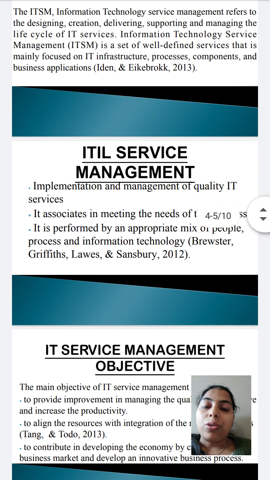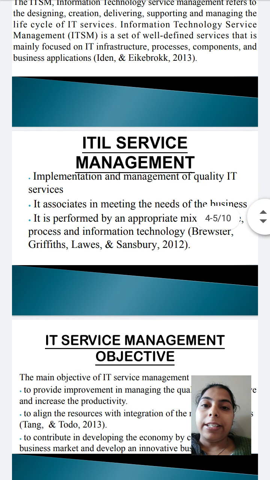Now I am going to describe ITIL service management. What is ITIL? ITIL, formerly an acronym for Information Technology Infrastructure Library. ITIL was created in the 1980s by the UK government Central Computer and Telecommunications Agency.